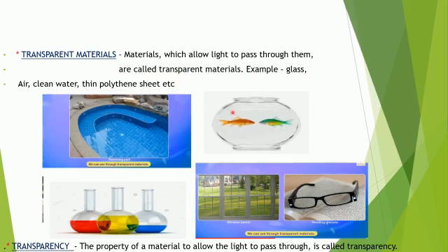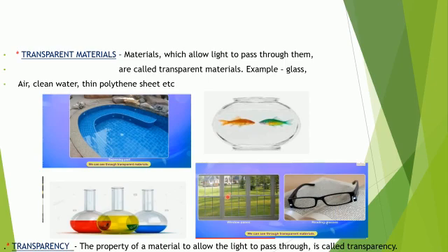You see here the pictures, we can see very clearly the tile inside this swimming pool. Why? Because this water is a transparent material. Here we can see the fish inside this glass jar. Here we can see the different colored water inside the flask. Why? Because glass is a transparent material. Here also you can see, even when the window is shut, we can see outside.